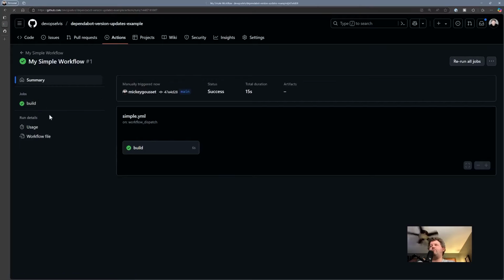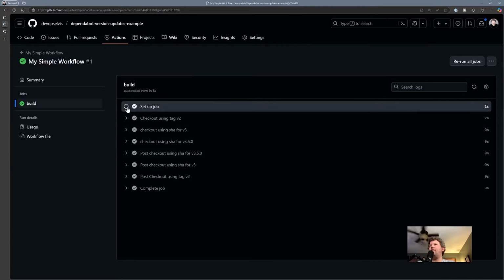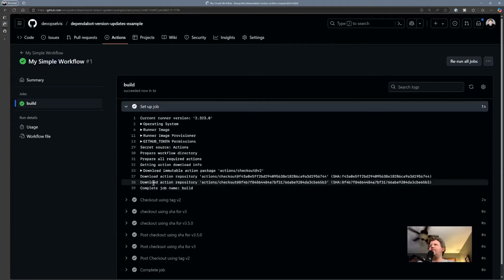All right, and it worked, right? Let's see. You can see it downloaded the different actions based off the tag or based off the commit SHA. Looks like it ran them all successfully. Great. That's exactly what I wanted to see. I wanted to see this run those successfully.